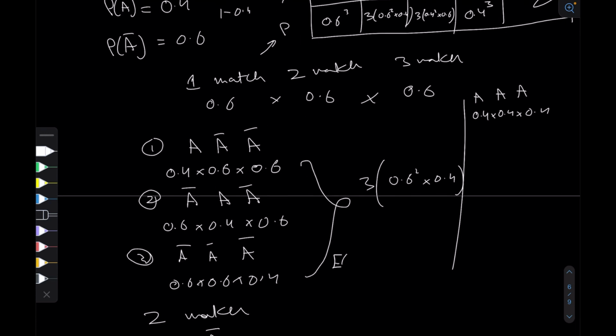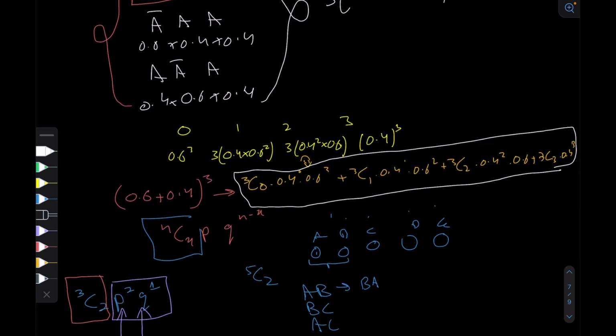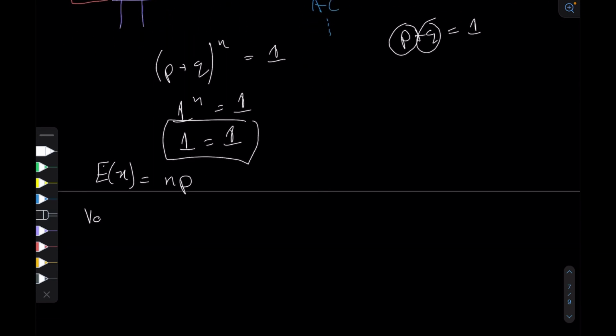So the expected number of wins for team A would be 3 multiplied by 0.4, which is 1.2. And the variance, which is a measure of how spread out the data is, is n multiplied by p multiplied by q. And because variance is npq, the standard deviation, which is the square root of variance, would be the square root of npq.